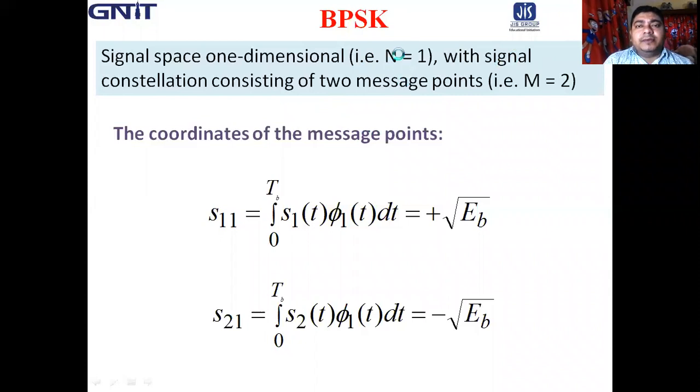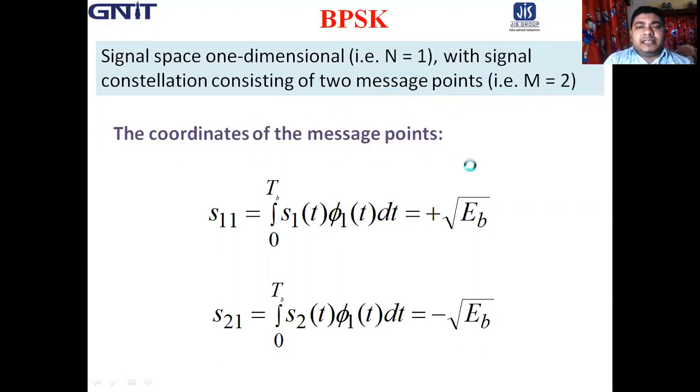That means N equal to 1 with two signals or two message points, that means M equal to 2. So only one basis function is present, and with this basis function the constellation consists of two message points. So in this case, N equal to 1 and M equal to 2.